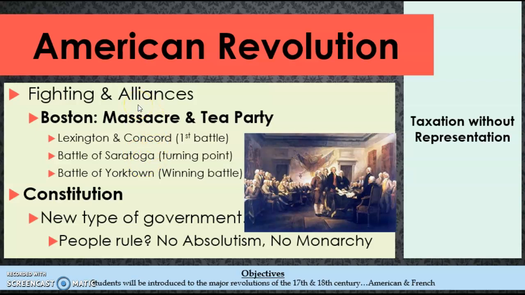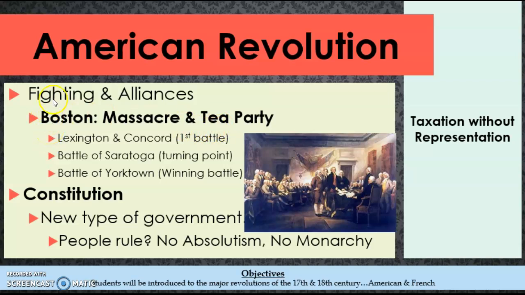In retaliation, the Bostonians decided to have a rebellion, and they went on ships and took the tea that was on these British ships and threw them overboard while dressed as Native Americans. This was really bad for the British because tea was one of their taxed items. It was actually their heaviest taxed item, and it caused a lot of issues, and it was really detrimental to their bottom line and took a lot of money from them. And because of that, they got really angry and began to tax the colonists even more.